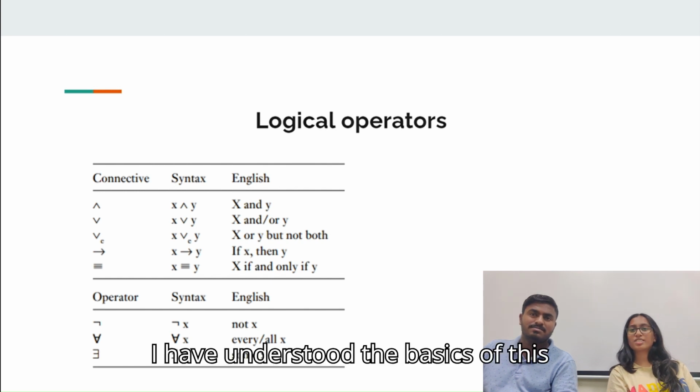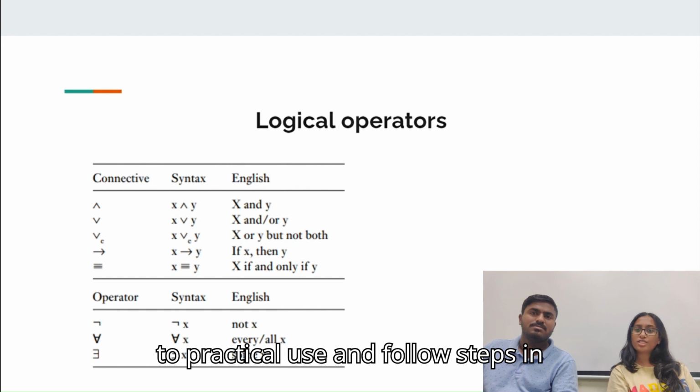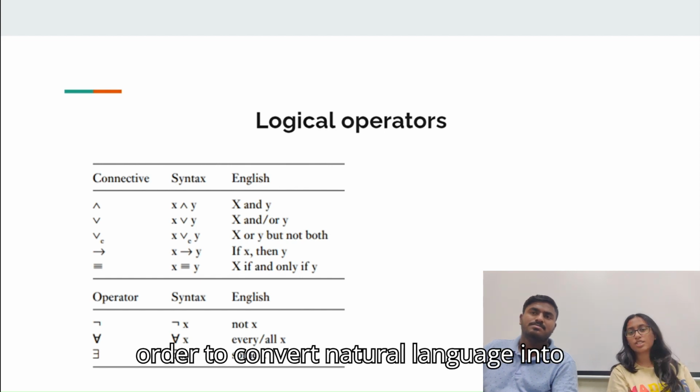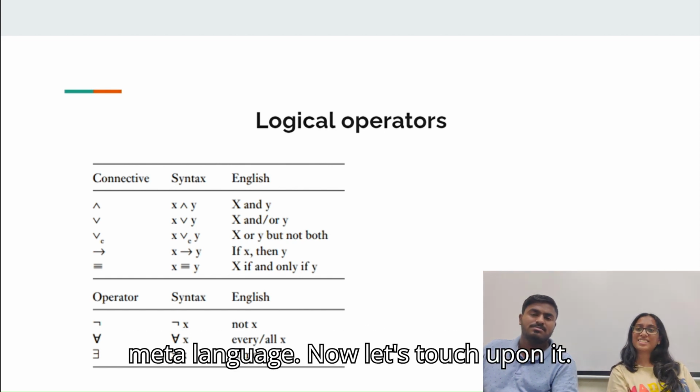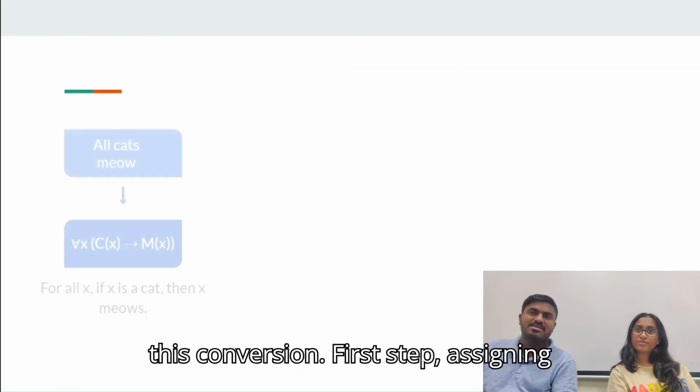I've understood the basics of this conversion. Now I really want to put it to practical use and follow steps in order to convert natural language into meta language. Now let's touch upon it. So basically there are four main steps in this conversion.